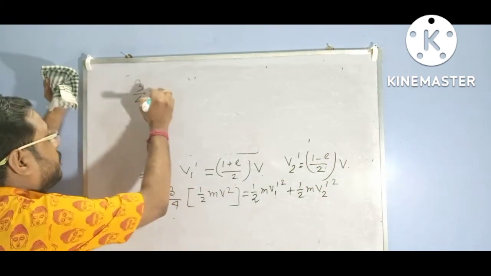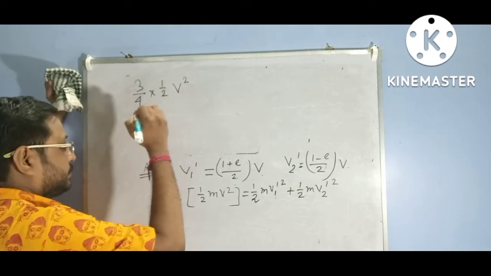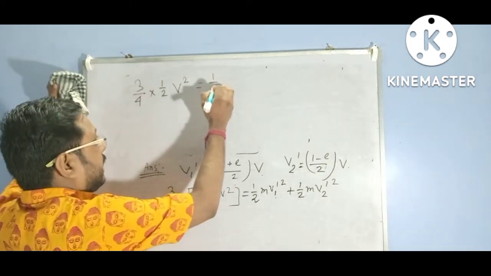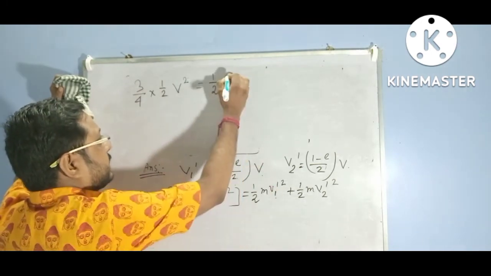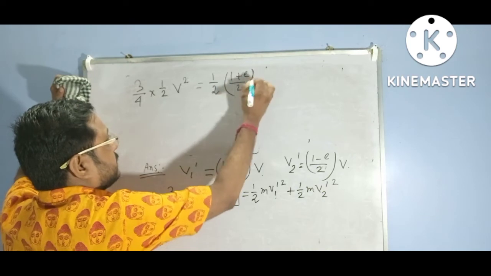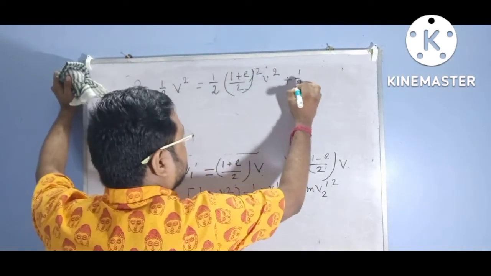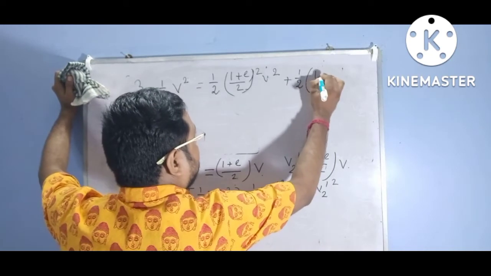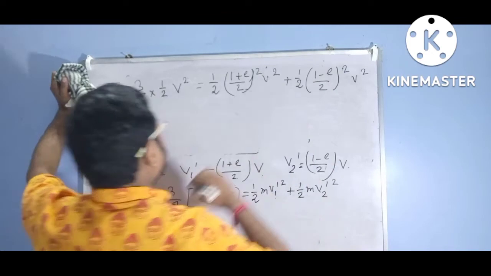There is 3/4 into half v square equal to half v1 dash square, that is (1 plus e by 2) square into v square, plus half v2 dash square, that is (1 minus e by 2) square into v square.